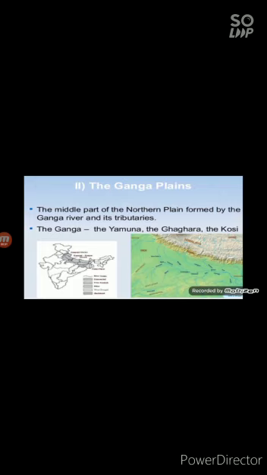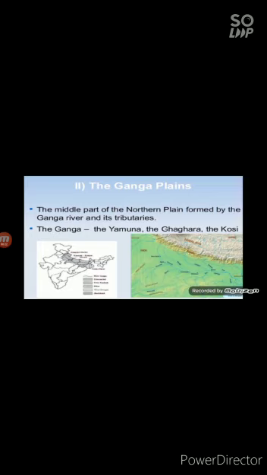The next section is Ganga Plains. The Ganga Plain extends between Ghaggar and Tista rivers. It is spread over the states of northern India, Haryana, Delhi, Uttar Pradesh, Bihar, partly Jharkhand, and West Bengal in its east. Children, once again see this.